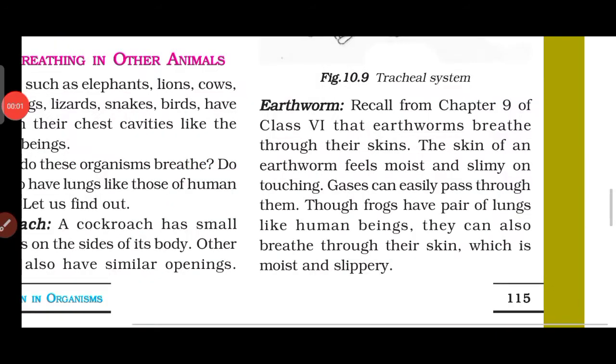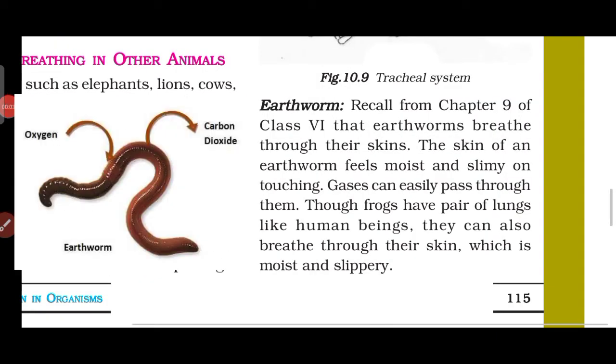About earthworm. Okay, and about earthworm we have also studied in our standard 6. Earthworms breathe through their skin. They do not have nostrils like us, they have small pores in their skin. The skin of an earthworm feels moist and slimy. You might have seen an earthworm, so their skin is very moist.